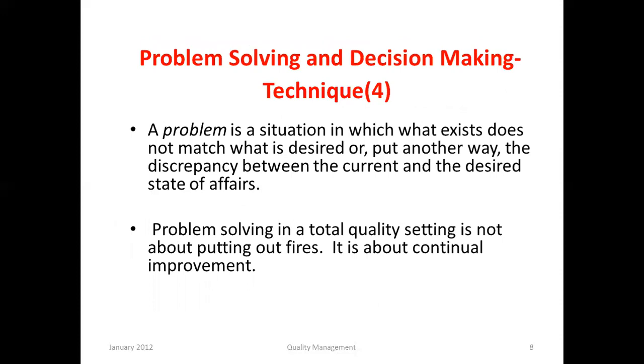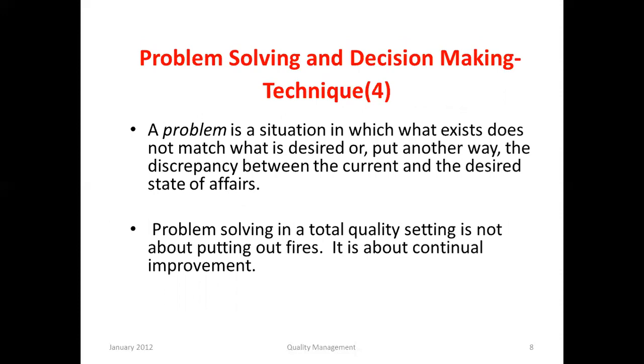Problem solving and decision making is another technique. A problem is a situation in which what exists doesn't match the desired, or put another way, the discrepancy between the current and the desired states of affairs.